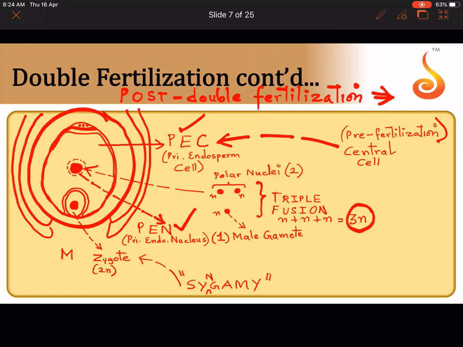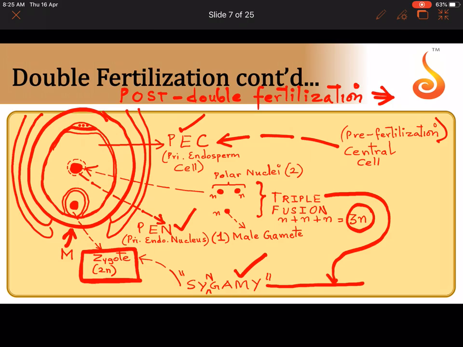And what is there near the micropyle of the ovule now? Now near the micropyle of the ovule, there is no egg apparatus, there is no egg, there is no synergid, because now the egg has fused with one of the male gametes. Very important: what do we find near the micropyle? We find the diploid zygote, which is a product of one of the male gametes fusing with the egg nucleus. What did we call that process? Syngamy. So now very clearly here you can see syngamy plus triple fusion. These two together, that's why we call it double fertilization.